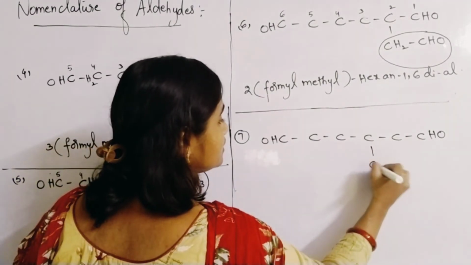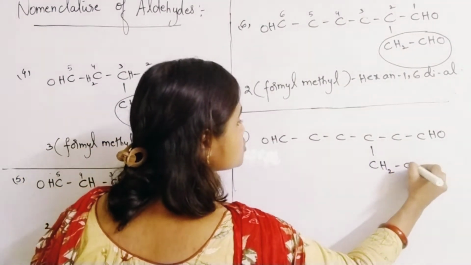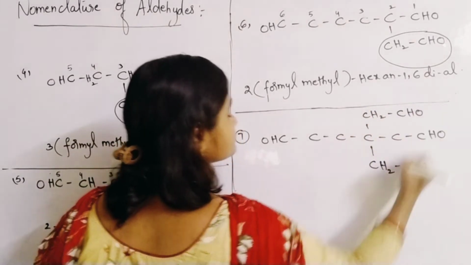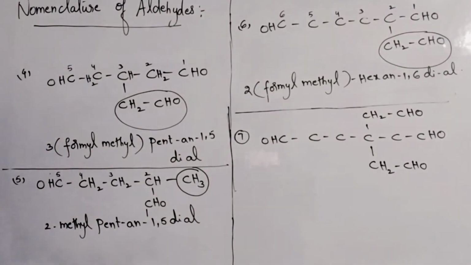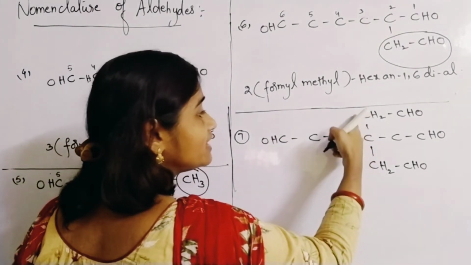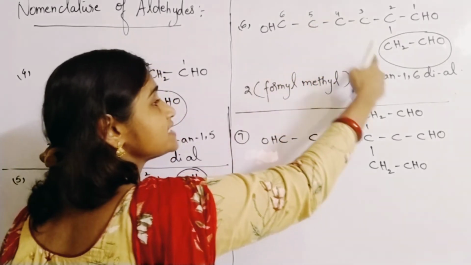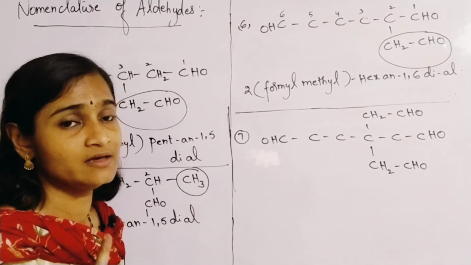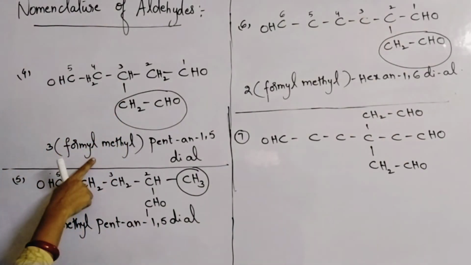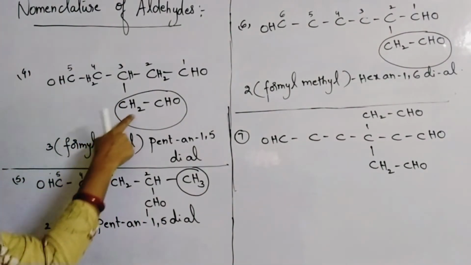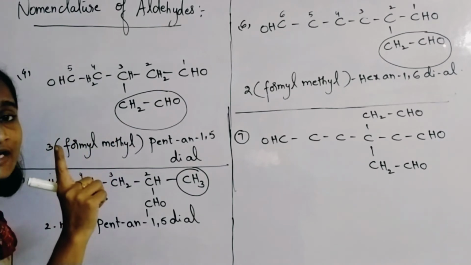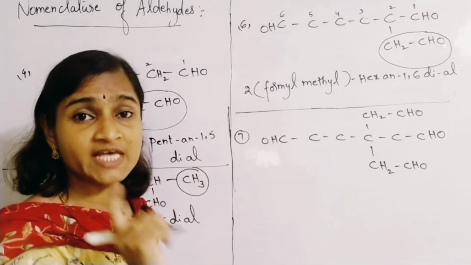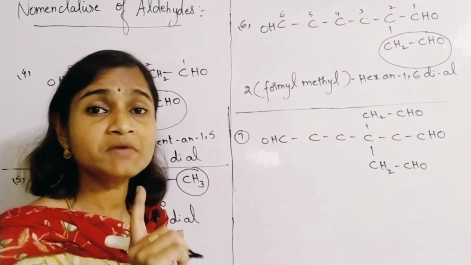So here you are given CH2CHO down also as well as up also. Please understand carefully. In the previous example only one substituent, the formyl methyl substituent, was there. But here you are finding two substituents of the same type attached to the same carbon atom.